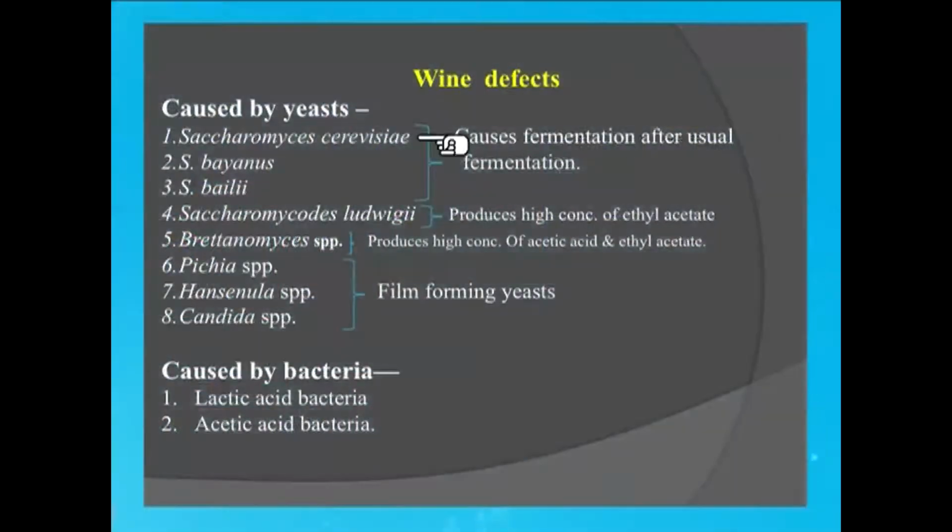Saccharomyces cerevisiae, bayanus and Saccharomyces bailii generally cause this problem. While Saccharomyces ludwigii and Brettanomyces will produce a higher concentration of ethyl acetate, and these have several other types of flavor not desirable in wine. Then we can have some film-forming yeasts by the name of Hansenula and Candida. They form a film-like substance on the surface of the wine, which is obviously undesirable. And then we can have bacteria like lactic acid bacteria and acetic acid bacteria. These will produce acetic acid and lactic acid, and obviously lower the pH of the final product, which is again undesirable.